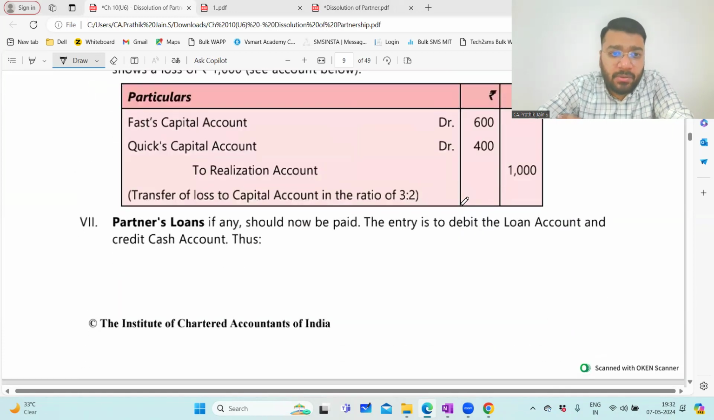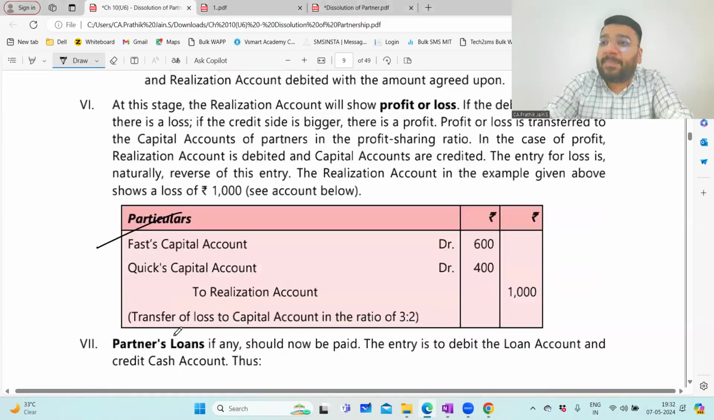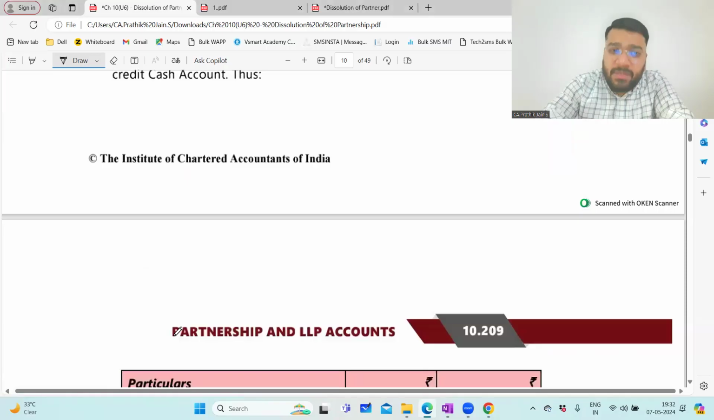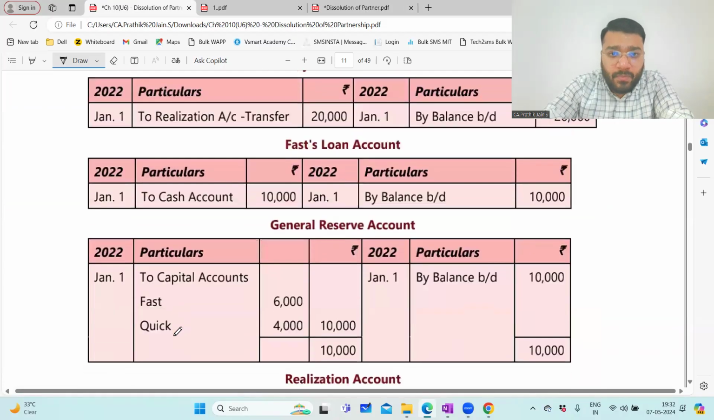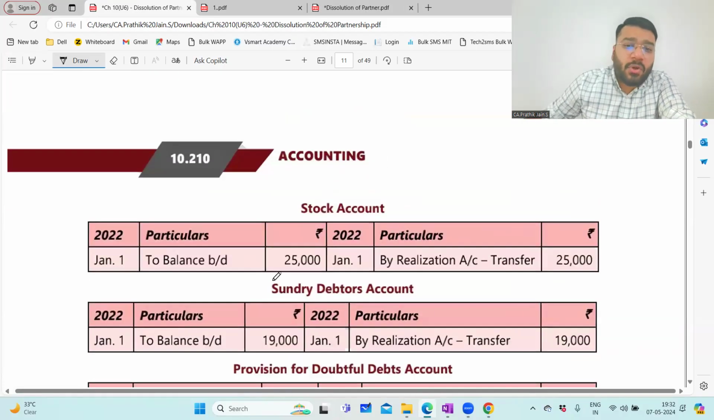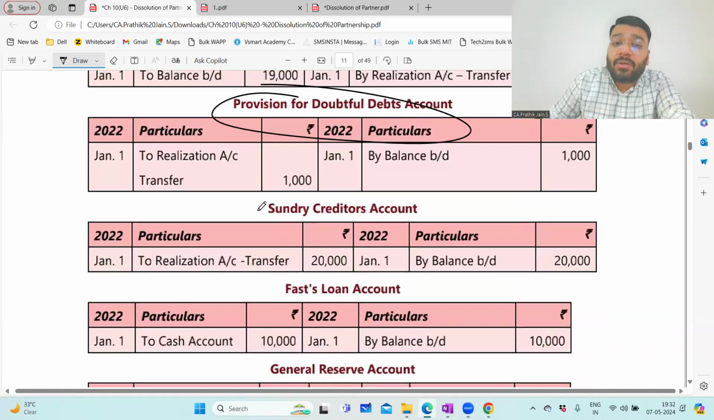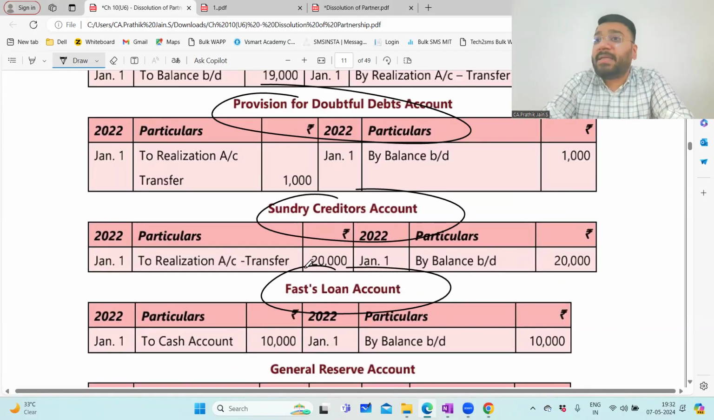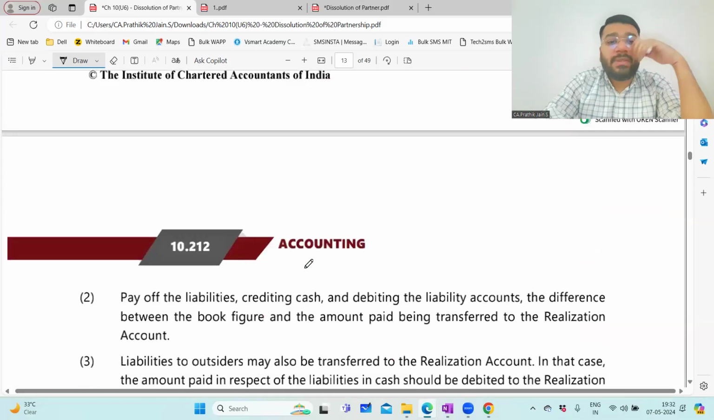Everybody's comfortable, no? Whatever journal entries we pass, they have passed all of them with proper explanation. So you can go through it in case you have any doubts. If this is also not convincing, you can get back to me and I'll clarify it. They have shown the impact in the stock account, debtors account, PDD account, creditors account, loan account, every ledger. But in the exam, you don't have to show all the accounts. You have to show just the 5 primary accounts: realization account, loan by partner account, loan to partner account, cash or bank account, and capital account. If you're clear with this, I'll go with the next question. With that, we'll wind up.